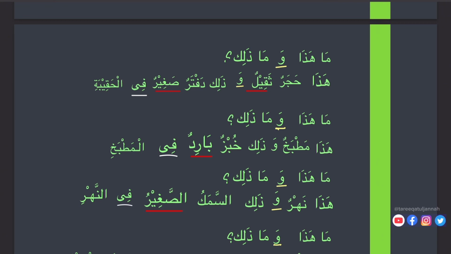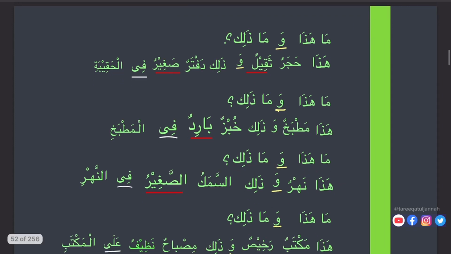Haza matbakhun. This is a kitchen. Wa zalika khubzun baridun. And that is cold bread. Baridun, cold. Fil matbakhi. Again we see here harfu jar and ism majroor. It comes with kasra.